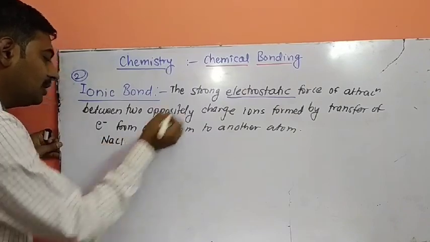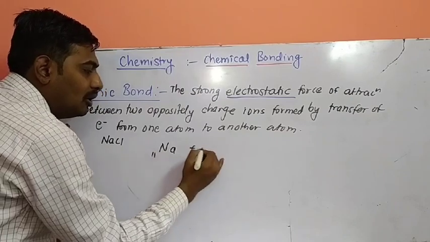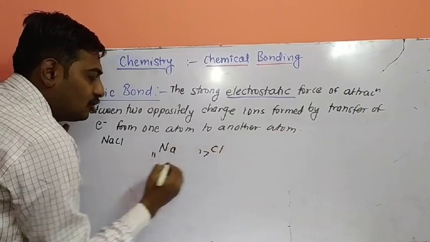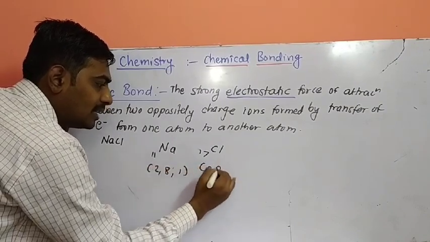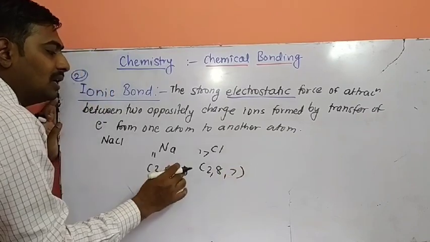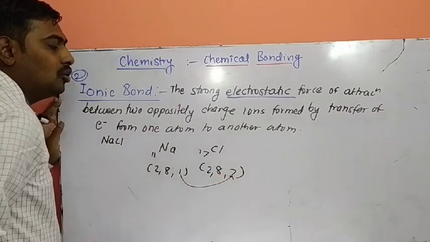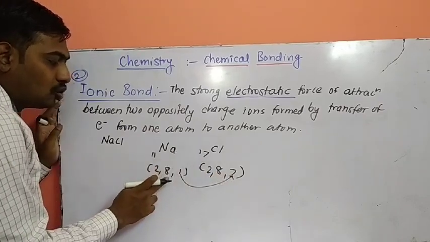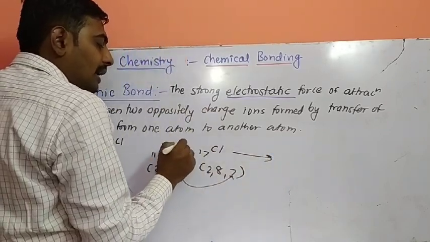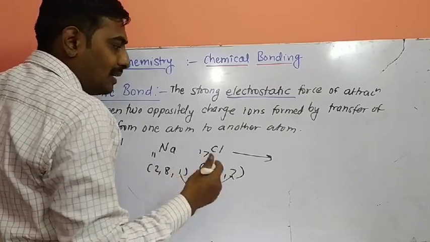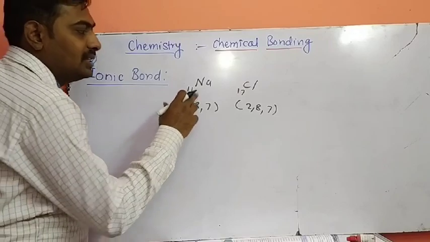Formation of NaCl molecules. How does NaCl form? Sodium has atomic number 11 and chlorine has atomic number 17. So the electron configuration of sodium is 2, 8, 1 and here the electron configuration is 2, 8, 7. So one electron of sodium is transferred to the chlorine orbital, to complete the octet of chlorine and to complete the octet of sodium. We'll see the electronic diagram directly.